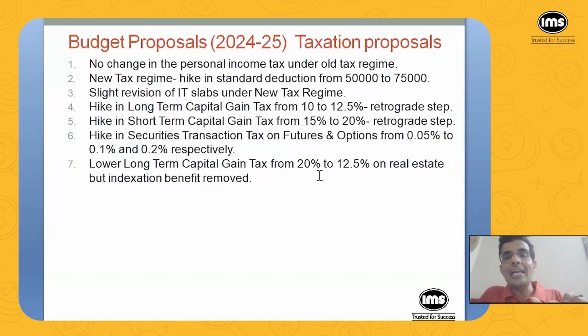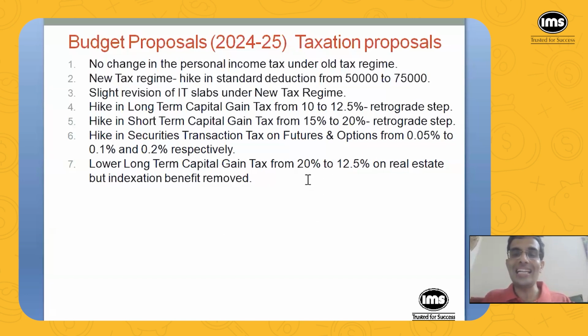Now, the tax is to be paid on that long-term capital gain of say 80 lakh minus 10 lakh into 3. That is 80 minus 30, or 50 lakhs. Okay, so 20% tax was to be paid on that capital gain. Now, what they have done is they have reduced this capital gain tax from 20% to 12.5%, but indexation benefit has been removed.